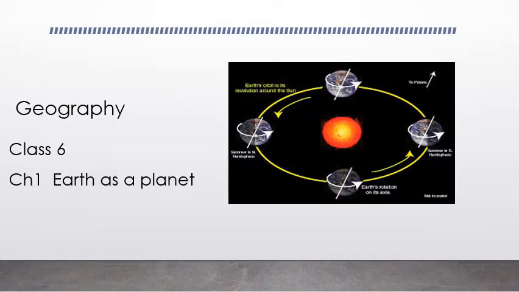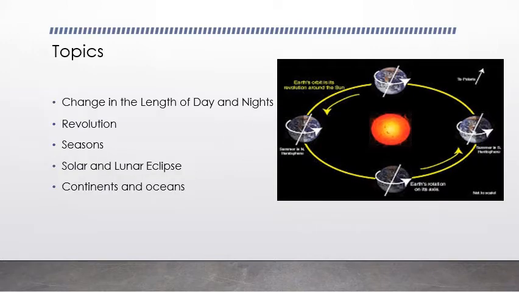Students, in geography we are doing chapter 1, Earth as a planet. Today our topics for discussion are change in the length of day and night, then comes revolution, seasons, solar and lunar eclipse, and in the last we will discuss continents and oceans.